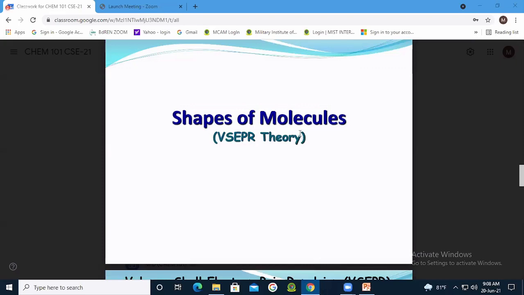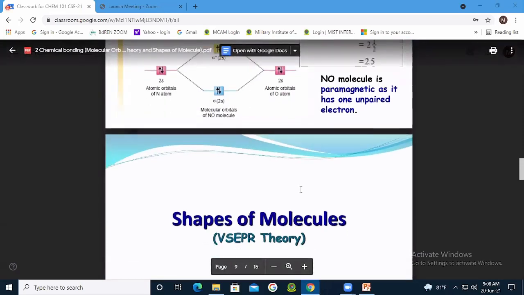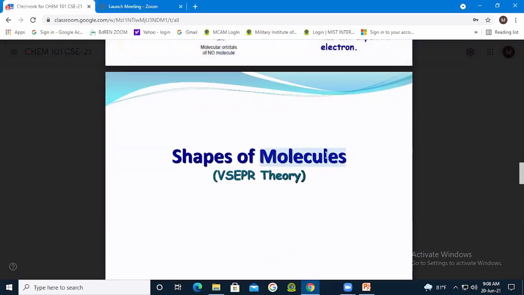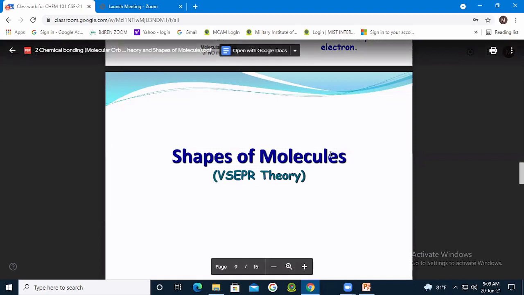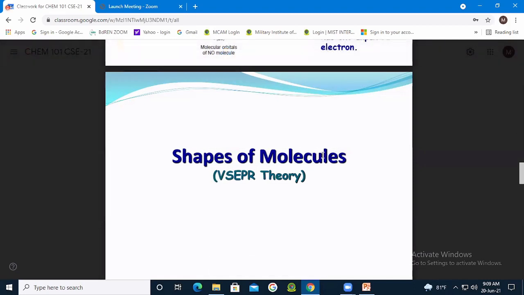In the bonding, or in the compound, or in the molecules, there are different types of electrons, right? Some are lone pairs, those don't participate in the bonding. Some are bond pairs, right? So there is a repulsion between the electrons everywhere, in the atom also.